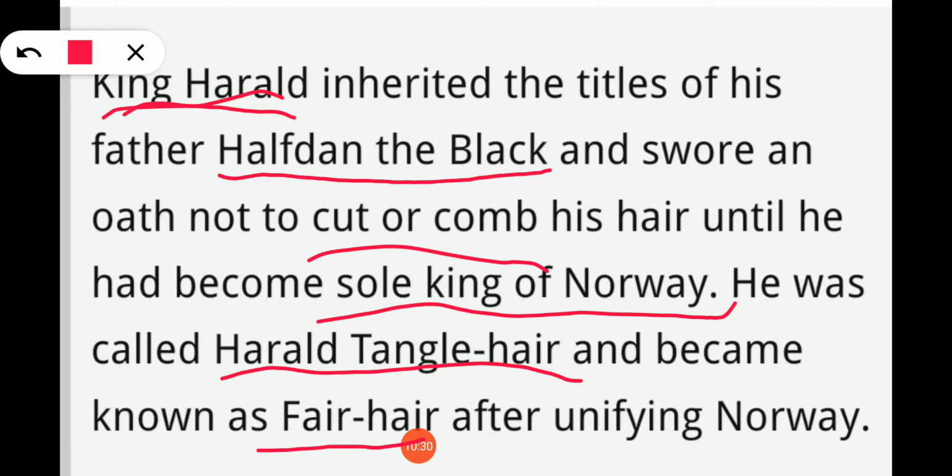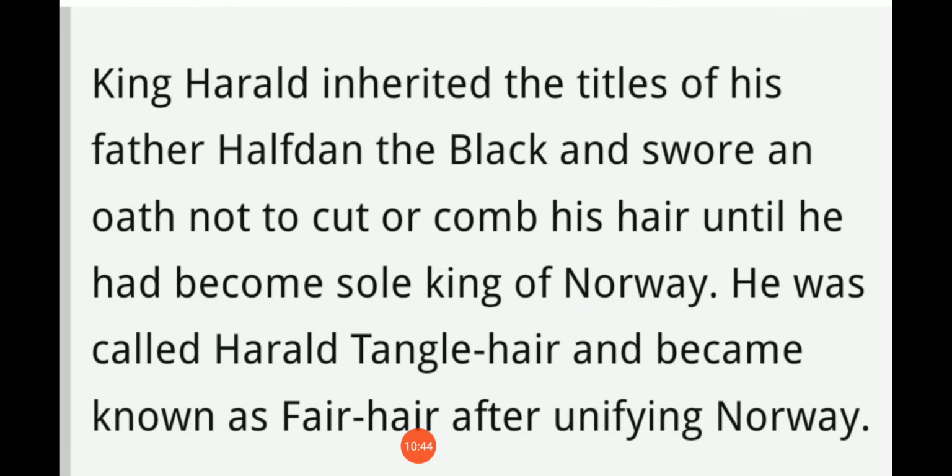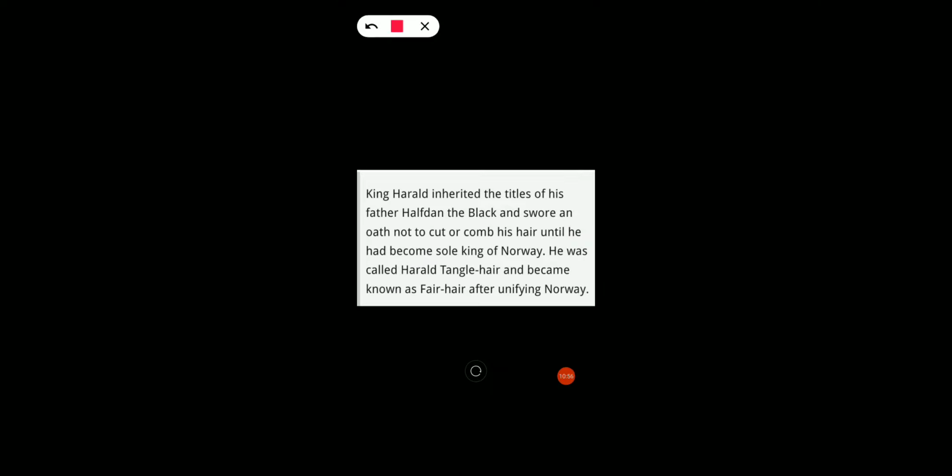Okay, so this is an example. Now, can you identify any epithets here? You can pause it and try identifying the epithet. Okay, so I will tell you. Halfdan is the name of whose father? King Harald's father. Here they call him Halfdan the Black. So this black is qualifying whom? Halfdan. So here black is an epithet.